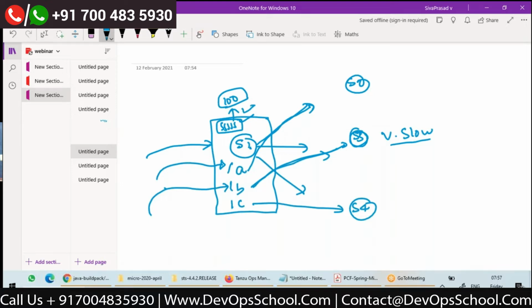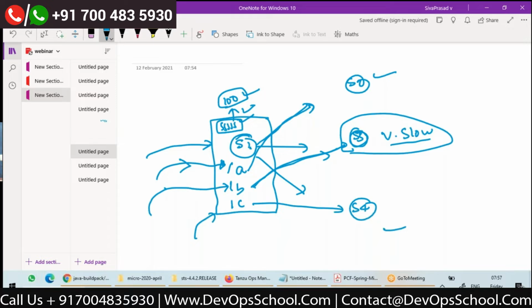So it appears that S1 cannot handle the request coming to /A. S2 is good and S4 is good, but only S3 is very slow. This slow service has consumed all the threads of S1. All the threads of S1 are busy waiting for a response from this slow service. Now, a call came for /A or /C. They cannot be handled, right? Now, give me a suggestion or your solution on how to tackle this problem.